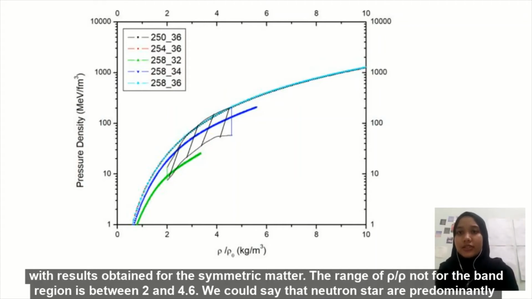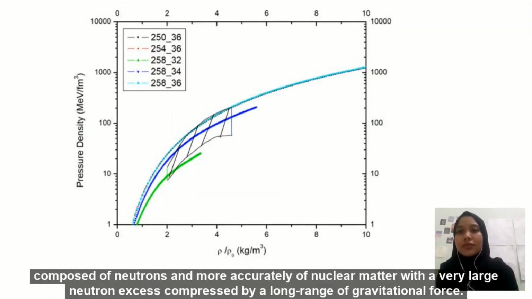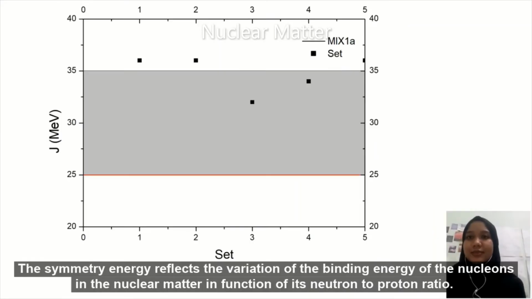We could say that neutron stars are predominantly composed of neutrons and, more accurately, of nuclear matter with a very large neutron excess compressed by a long range gravitational force. The symmetry energy reflects the variation of the binding energy of the nucleons in the nuclear matter as a function of its neutron to proton ratio.